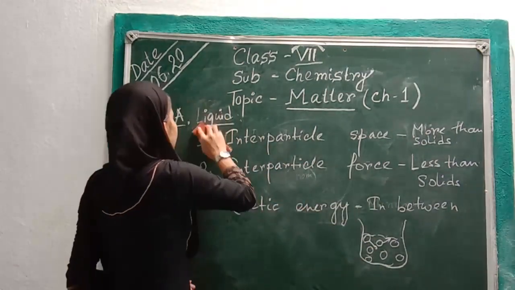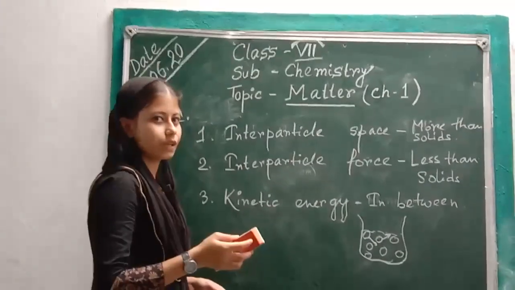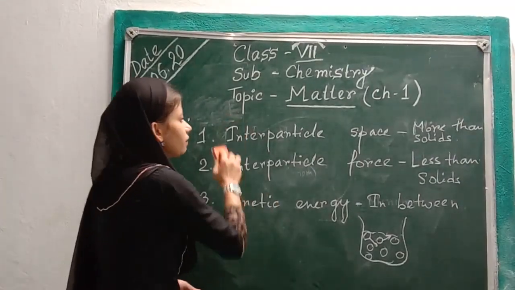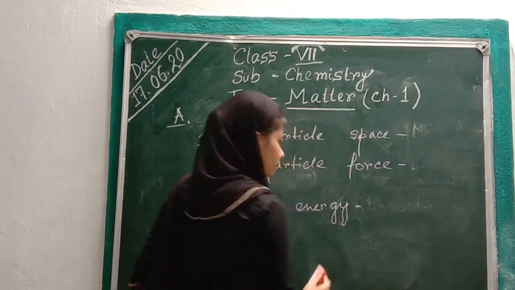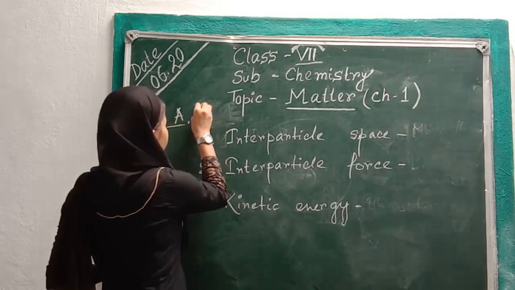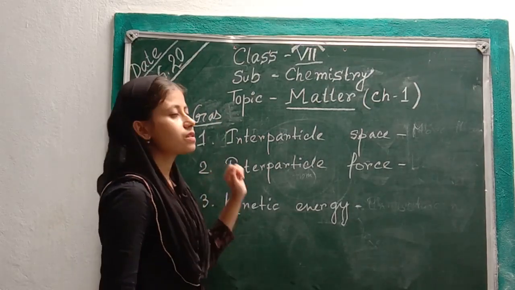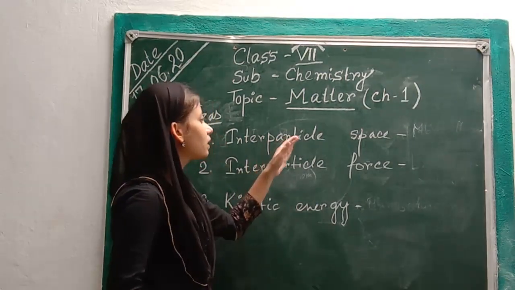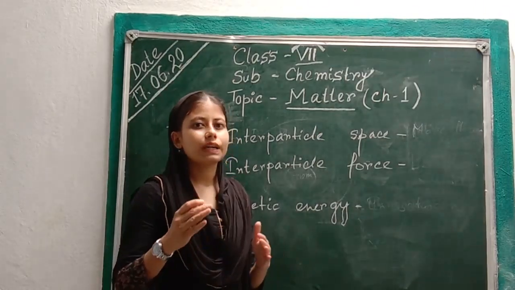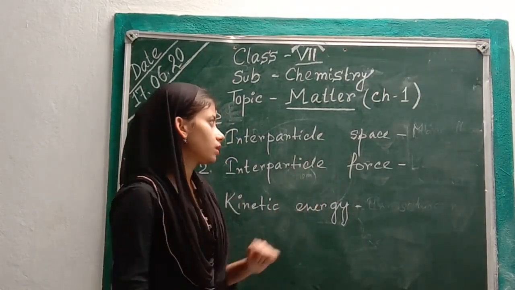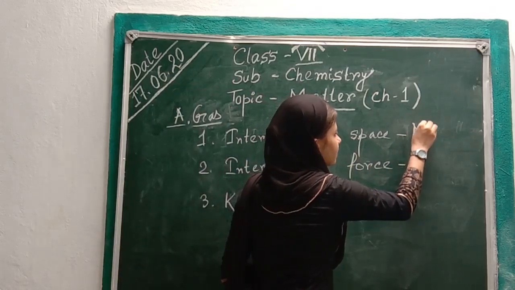Now what happens in case of gas? Last one is gas. In case of gas, the interparticle space is very high, as the particles of the gases are far apart from each other. So the interparticle space is maximum.